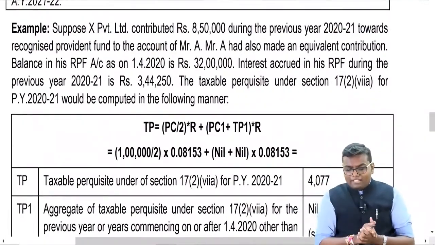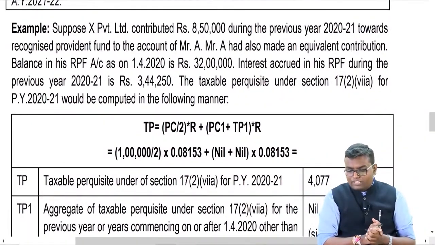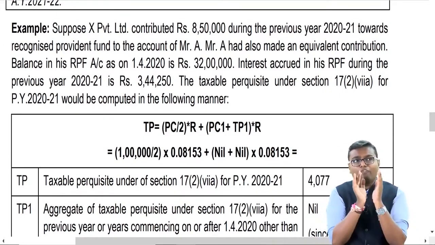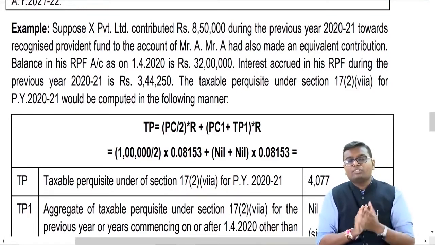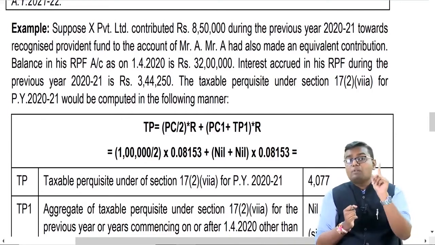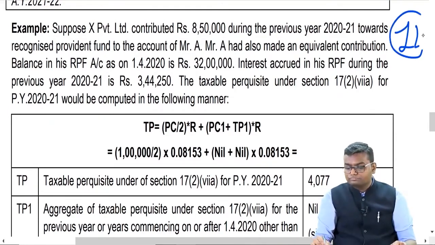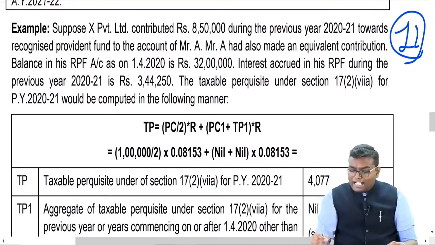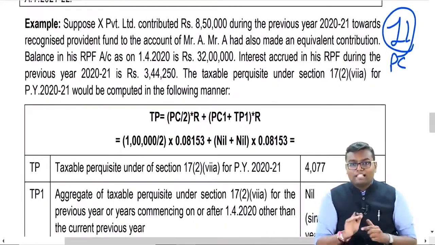Suppose X Private Limited contributed rupees 8,50,000 during previous year 2021 towards recognized provident fund to the account of Mr. A. So can I say for Mr. A, employer contribution is 8,50,000, which is more than 7,50,000 per annum. So how much will be taxable? 1 lakh rupees. Okay. So that will be PC for my formula, 1 lakh rupees.